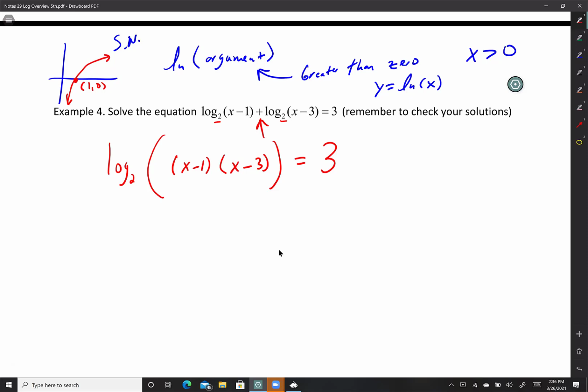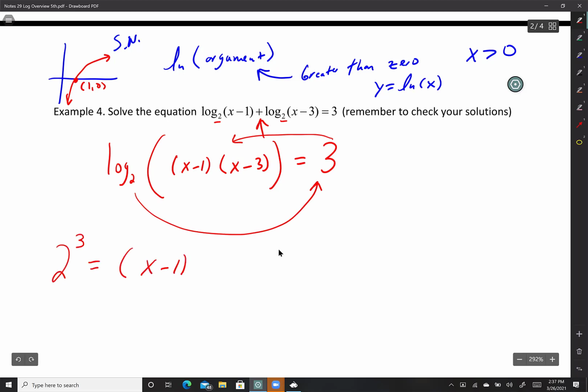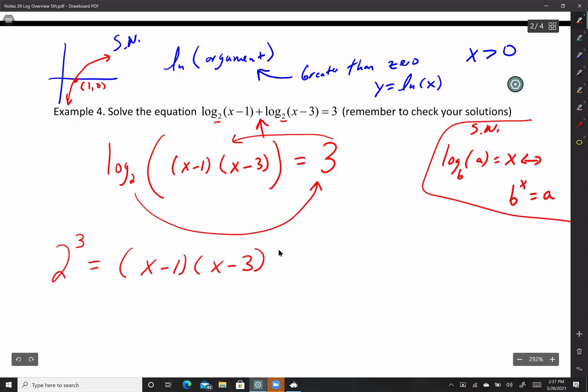And then from here, guys, all I'm going to do is create an exponential function. So 2 to the third power equals what's on the inside: 2 to the third power equals (x minus 1)(x minus 3). Why does that work? Because logs and exponentials are inverses of each other. So I'll make a side note: log base b of a equals x is the same thing as b to the power x equals a. Logs and exponentials are inverses of each other. And we have a whole bunch of log side notes for this.